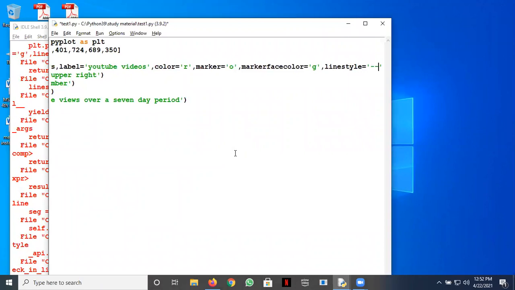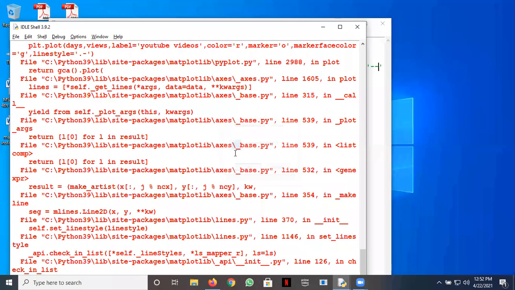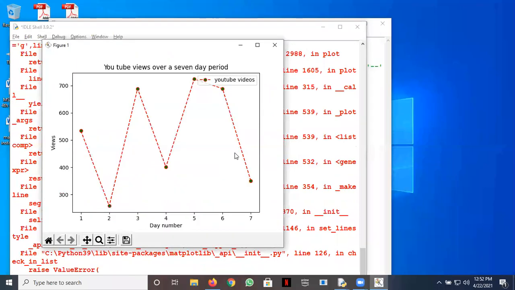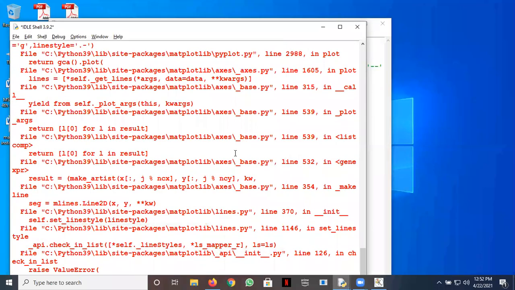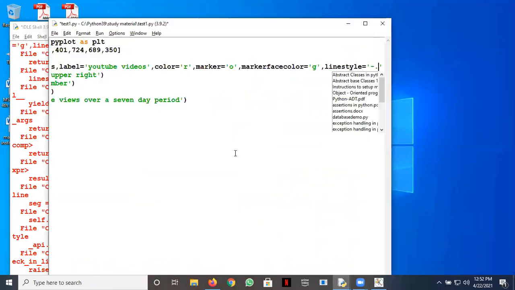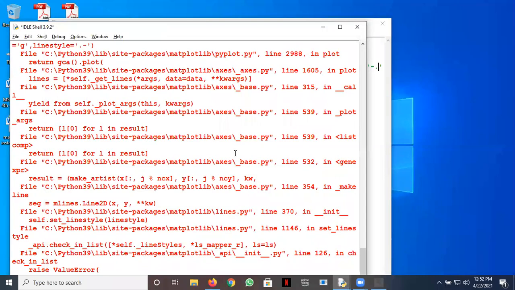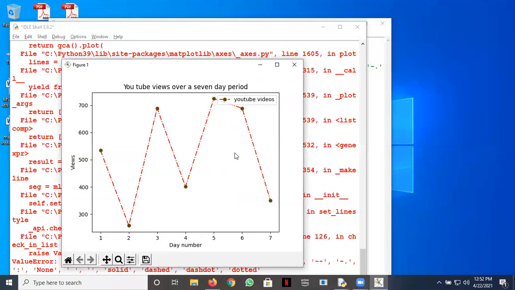Dashed is two dashes. Yeah, I think it should work now. Two dashes or you write dashed is one and the same thing. Dash dot is dash dot. It is not dot dash, it is dash dot. So if you want dashes and dots in your line style, you should write dash dot. Let's see if it works. Yeah, dash dot. A dash then a dot like this. So you can try all these line styles.